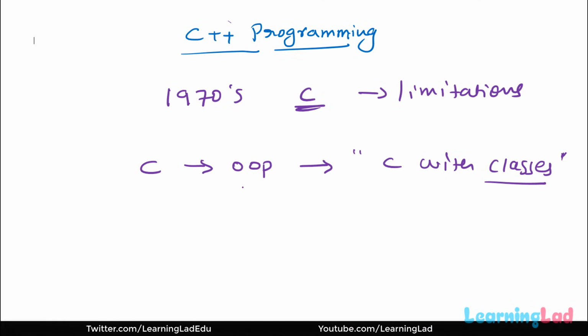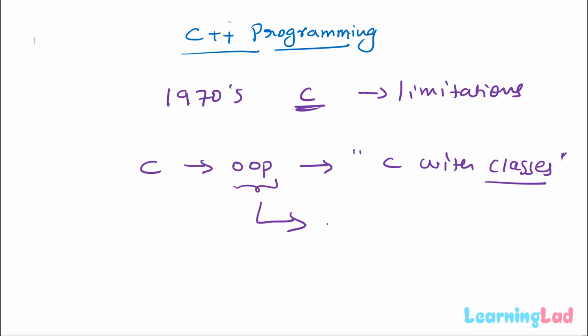And here, the object-oriented programming feature, which was added to this C with classes, was mainly influenced by another object-oriented programming language which was existing during that time, called as the Simula67. Now, this new language, C with classes, it had the features from two great programming languages. It had the features from the C programming language, and also it had some features from the Simula67.